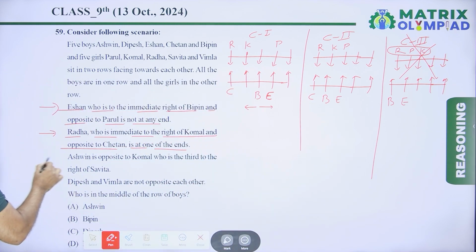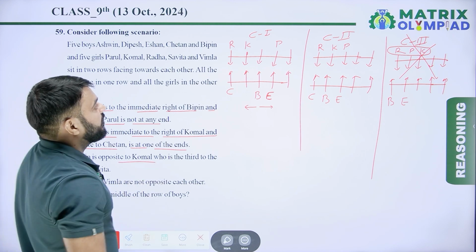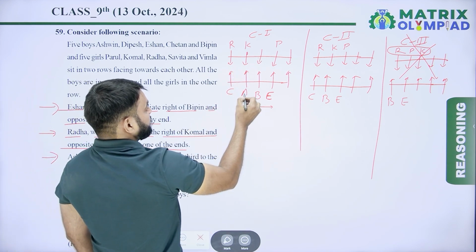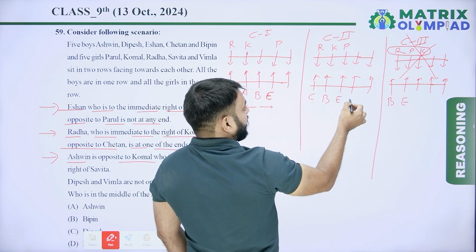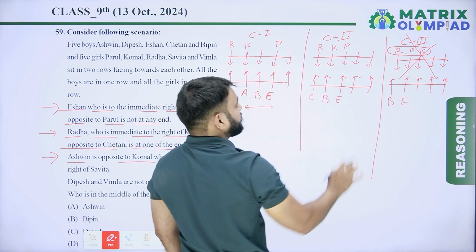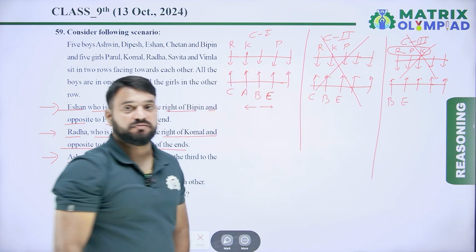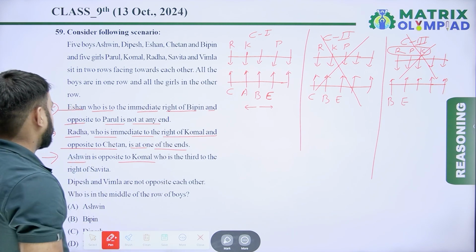Now according to information third, Ashwin is opposite to Komal. If here is Komal, now here is Ashwin. In this condition, Ashwin is not opposite to Komal. So it means condition second has been eliminated. So we have only one condition now.